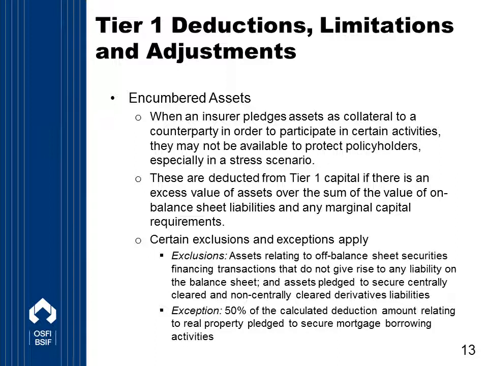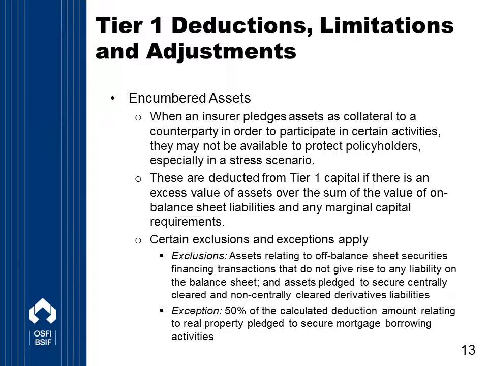Some assets are excluded from the deduction for encumbered assets. So these include those relating to off-balance sheet securities financing transactions, such as securities lending and borrowing, repos and reverse repos, that do not give rise to any liability on the balance sheet, and assets pledged to secure centrally cleared and non-centrally cleared derivatives.